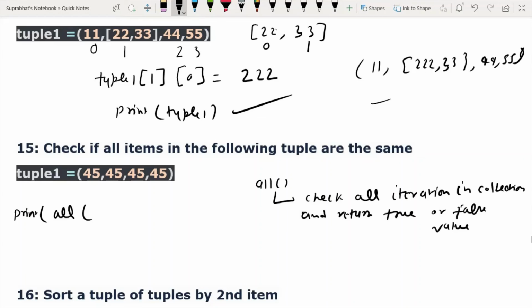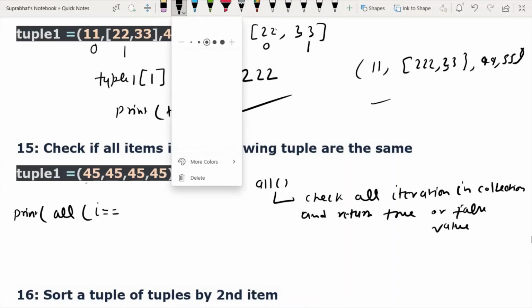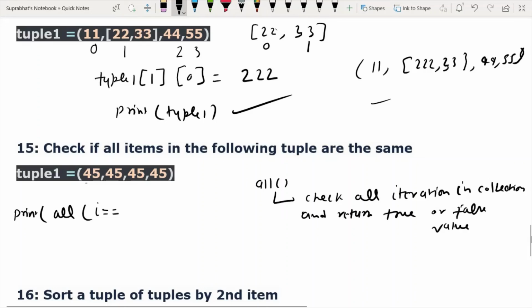On these all things, that is 45, this one, that I equals to, suppose, this one like this, tuple 1 of 0, and how we will get the value of I?